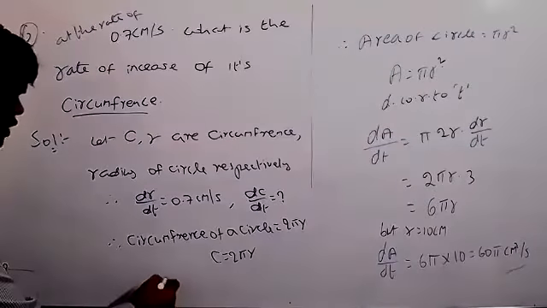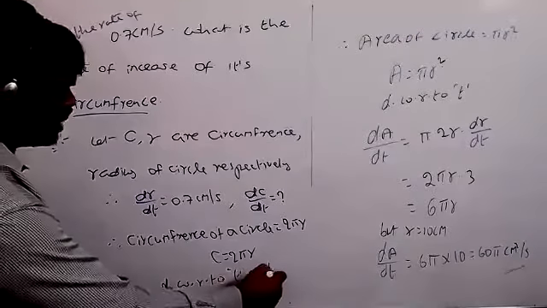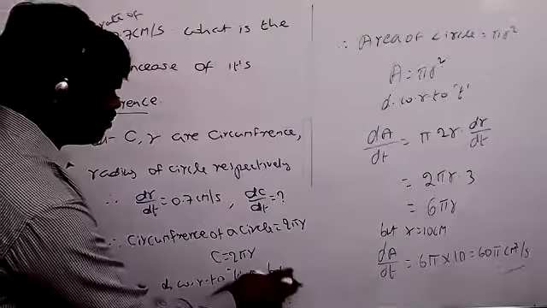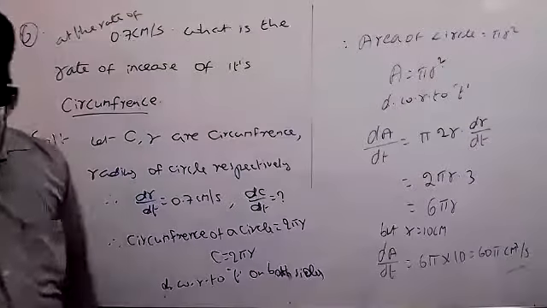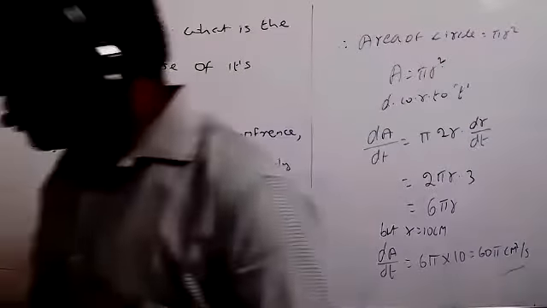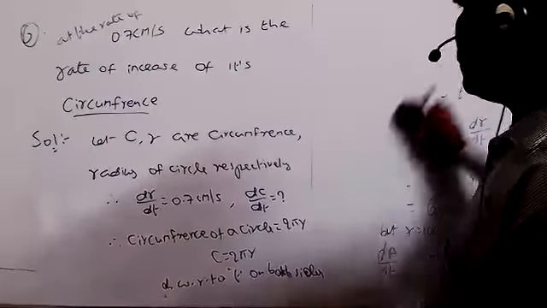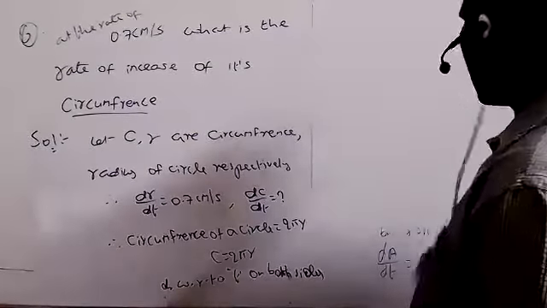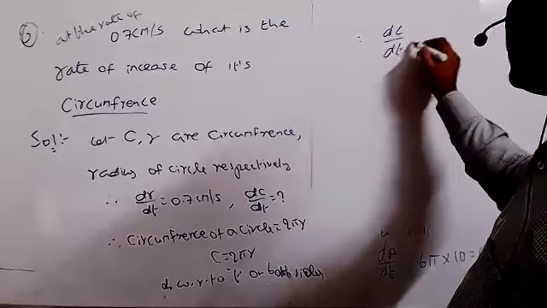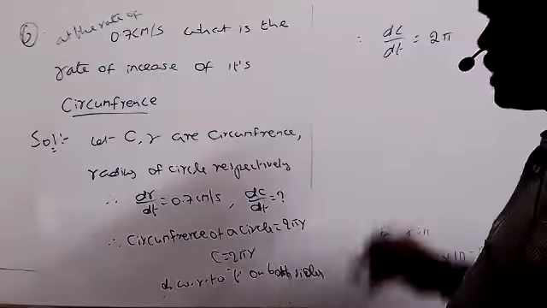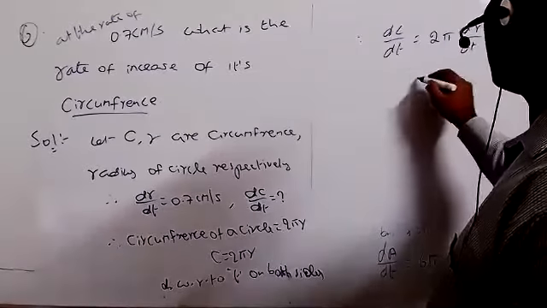So differentiate with respect to t on both sides. So we get dc by dt equal to, 2 pi is the constant value, and the differentiation of r gives dr by dt.